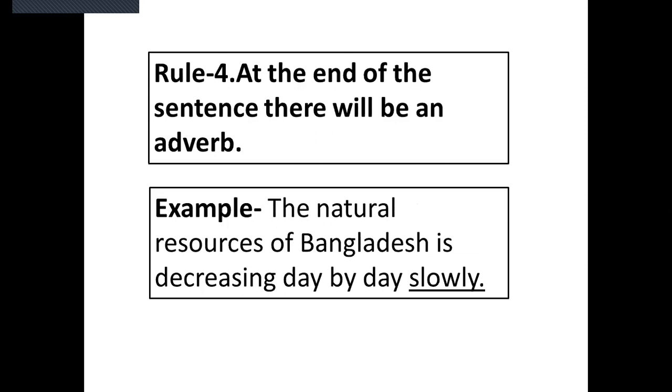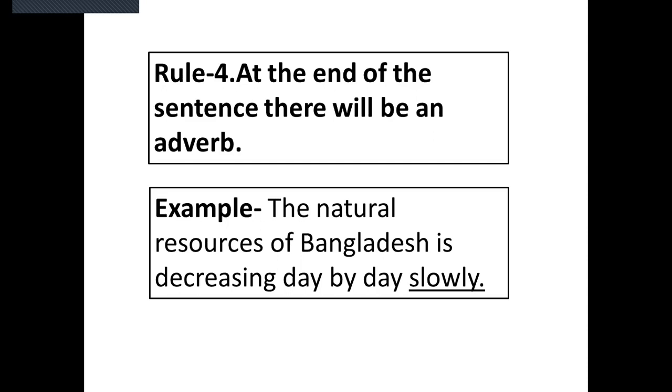Number four, at the end of the sentence, there will be an adverb. So we can write an adverb at the end of the sentence also. For example, the natural resources of Bangladesh are decreasing day by day slowly. So the gap is given at the end of the sentence.